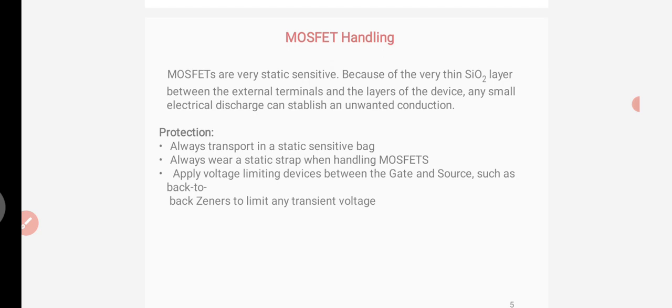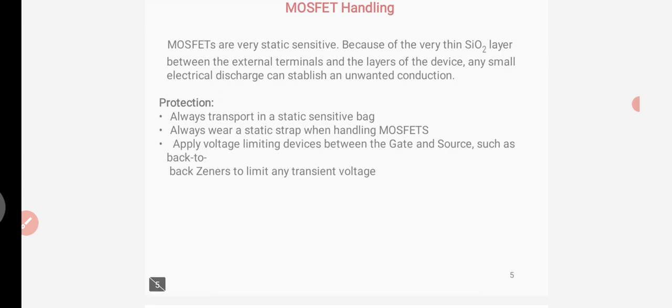It is sensitive because the SiO2 layer, that is the silicon dioxide layer, is deposited over the internal layers up to the external terminals. Since the SiO2 layer is between the external terminals and the layers of the device, any small electrical discharge can cause unwanted conduction.